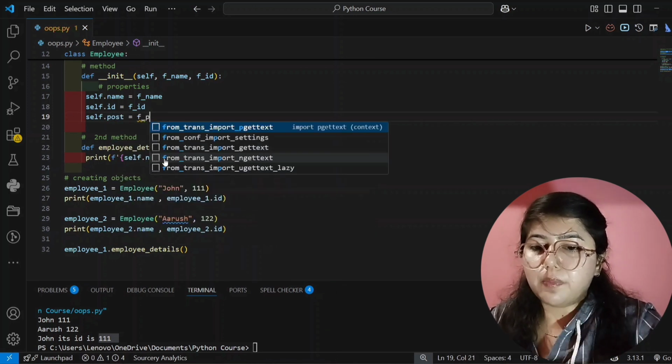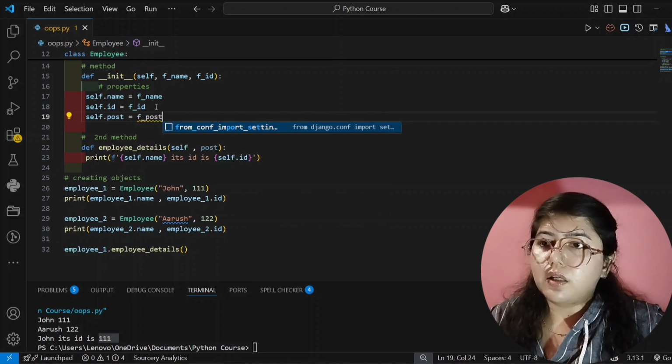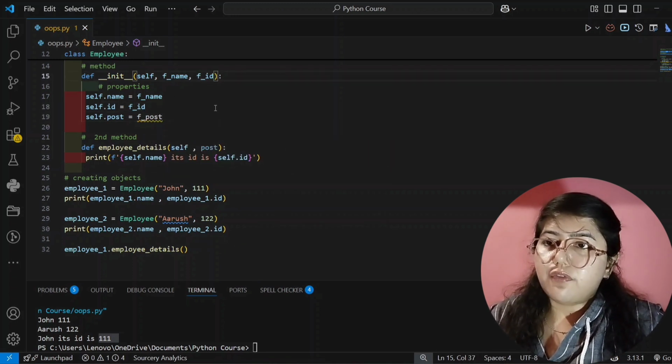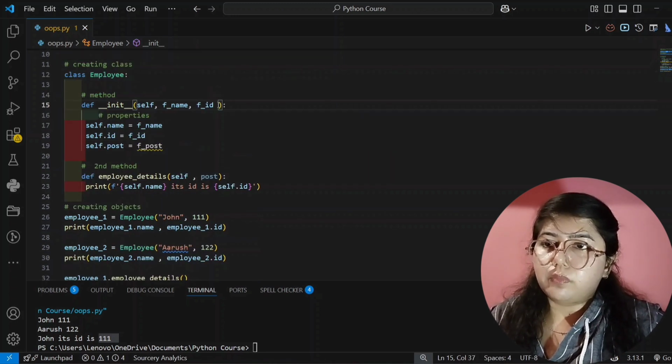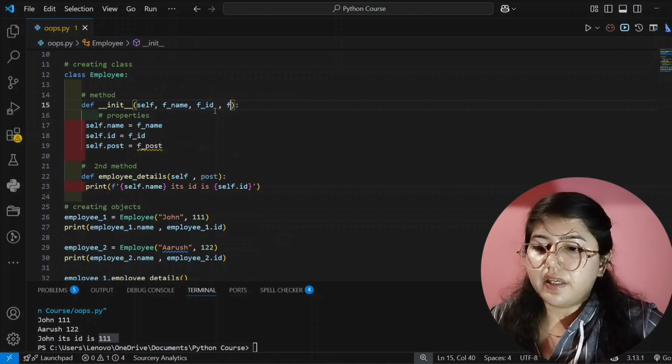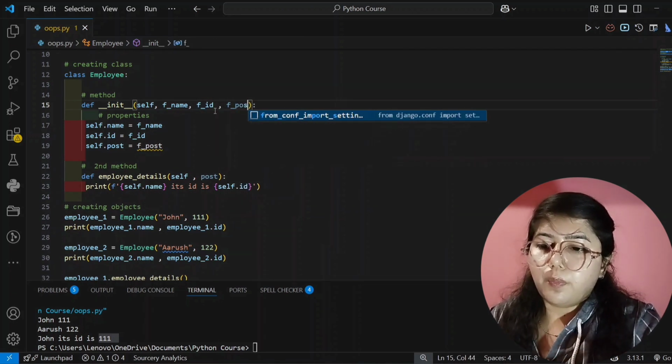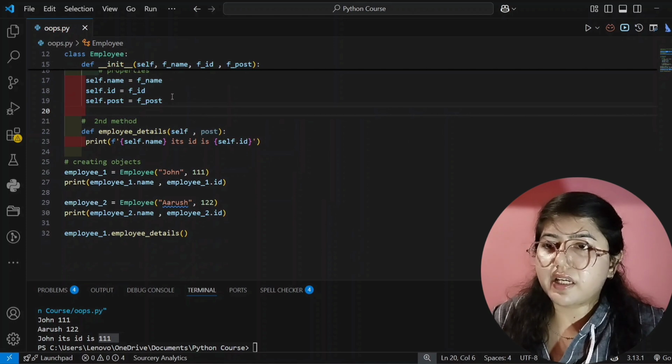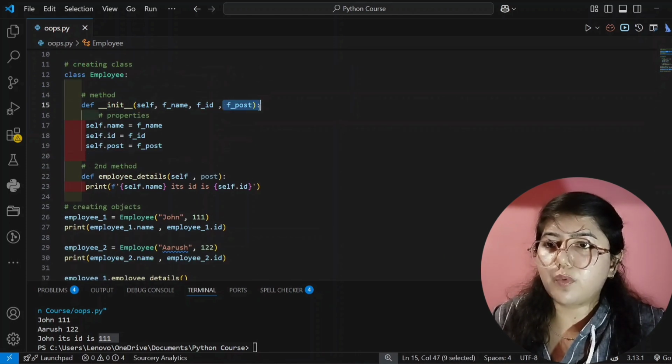And if post I'm giving its name, here also I have to pass that parameter, that is f post. Okay, now it's correct. Here I have written here f post, yes.